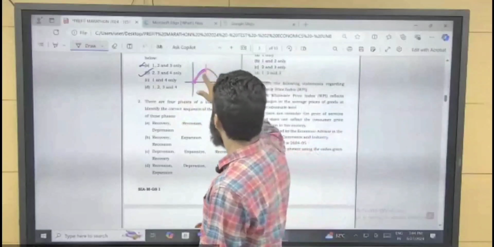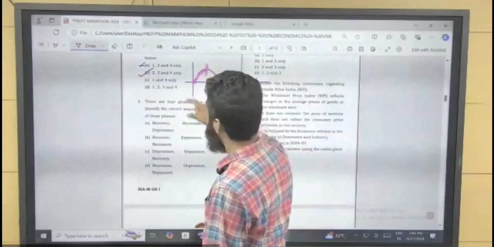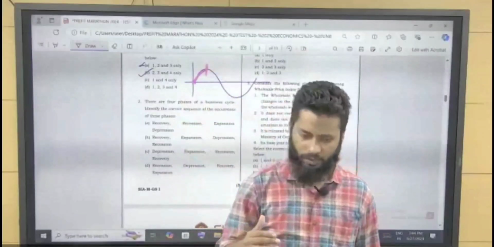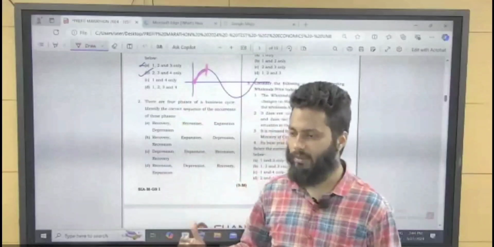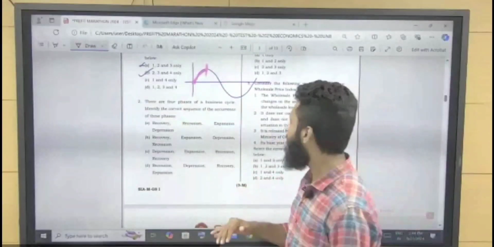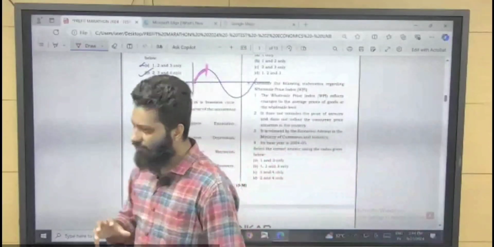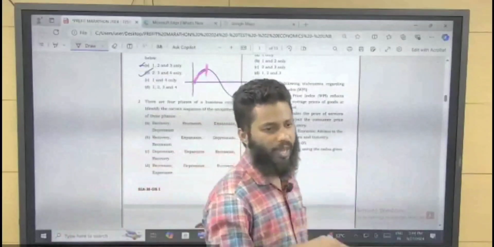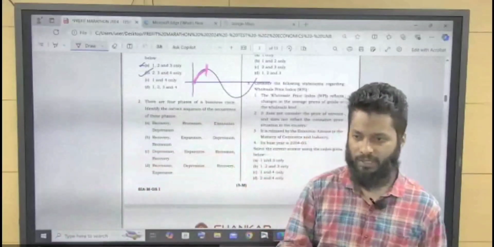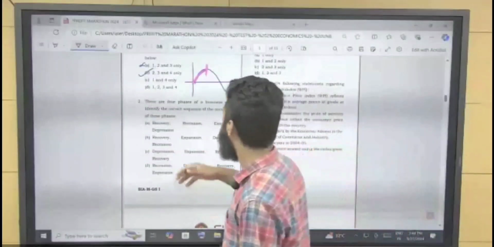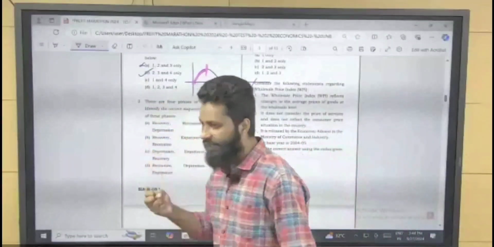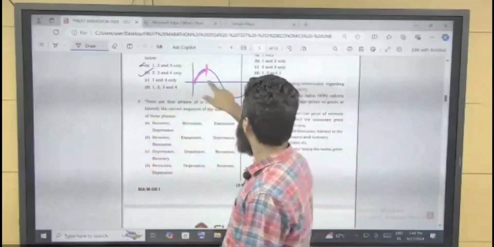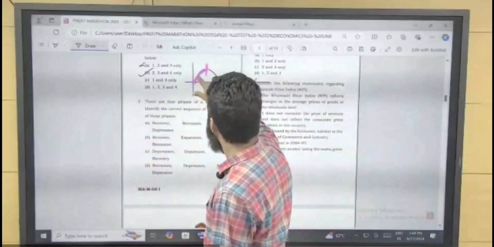So in the boom period, RBI chooses contractionary monetary policy, right? Contractionary monetary policy means you have to control, so you will be putting a cap on the interest rates. Interest rates will be higher, so liquidity will decrease from the economy. So what will happen? See, this is the boom period.